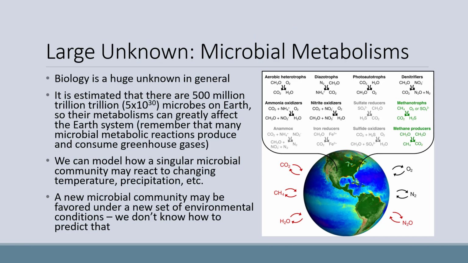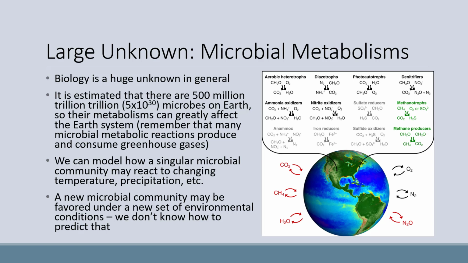Now, a large unknown potential feedback to Earth's climate are microbial metabolisms. Biology in general is a huge unknown, but it's estimated that there are 500 million trillion, or 5 times 10 to the 30th, microbes on this planet, so their metabolisms can greatly affect the Earth system. Remember that many microbial metabolic reactions produce and consume greenhouse gases, some of which are shown on the right. We know that methanogens are likely to increase their activities under a warmer climate, but there are a lot of other microbial metabolisms that we really aren't sure about.